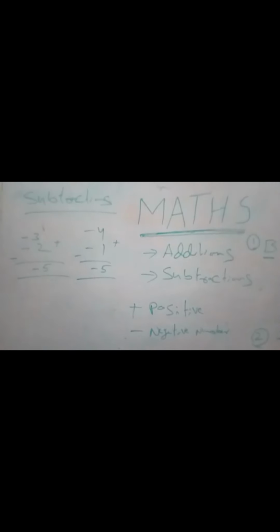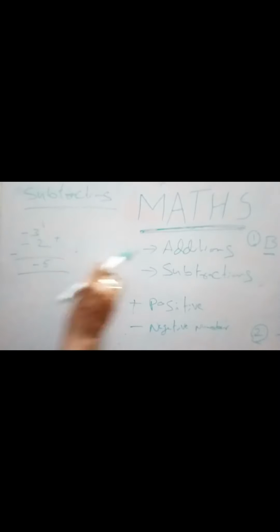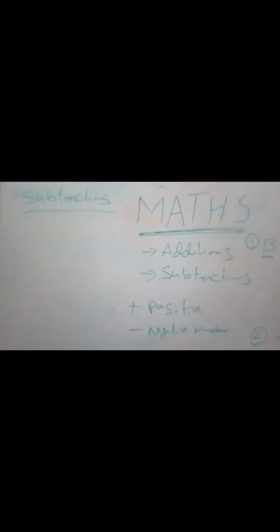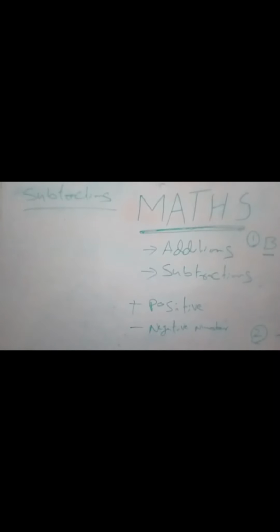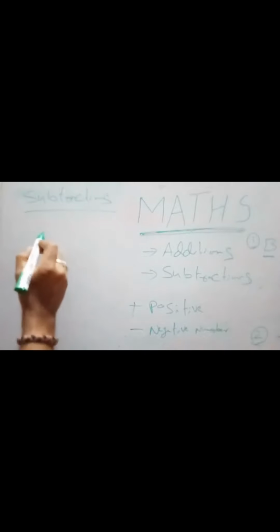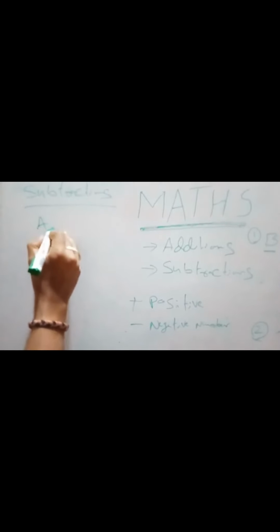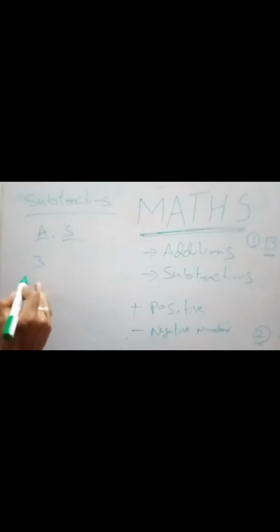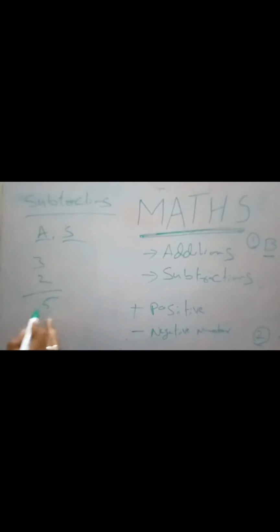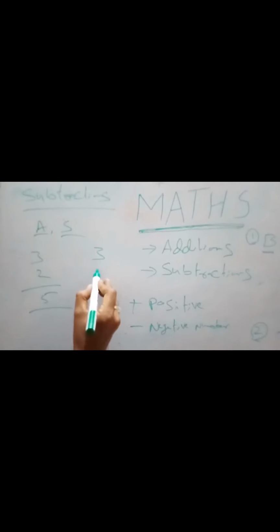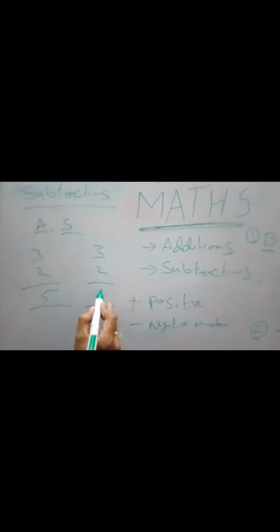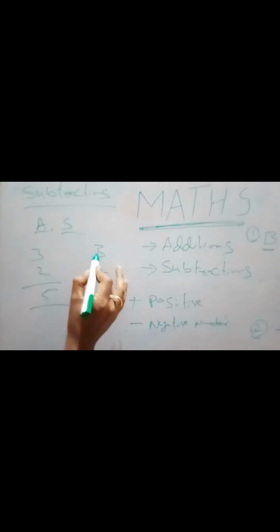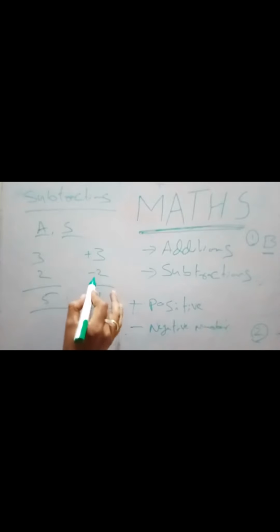I will simply give you the addition and subtraction side by side. You will get it and understand. These are all the basics before going to fractions. This is very important. So I will add additions and subtractions simultaneously. Now if you see 3 plus 2, this is 5. 3 minus 2 equals 1. Here this is plus 3 and this is minus 2.